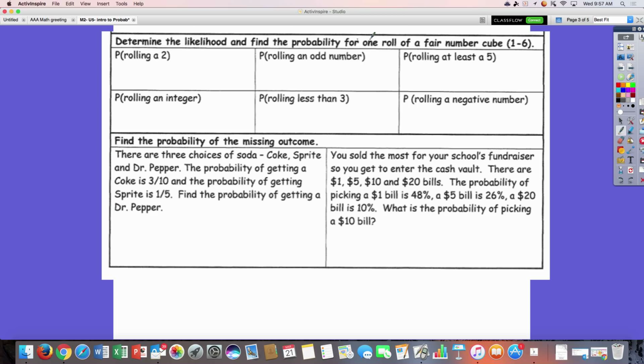Determine the likelihood or probability. So we've got a fair number cube. We call that a dice, right? There's 6 sides in a dice. My chances of rolling 2, well, only one of the numbers is a 2, right? So 1 out of 6.